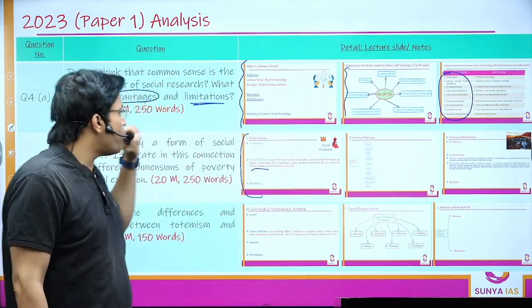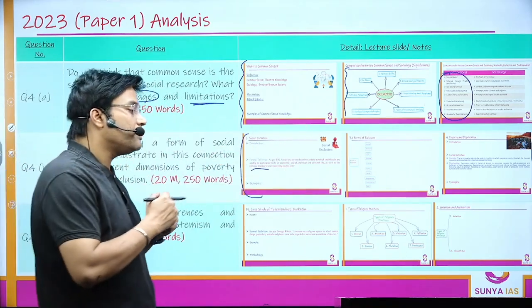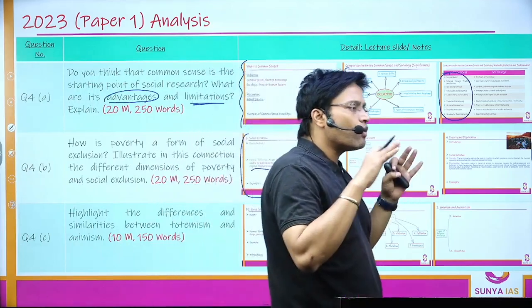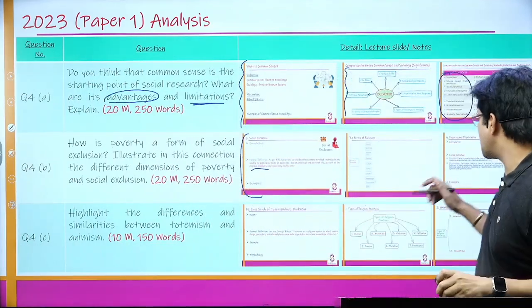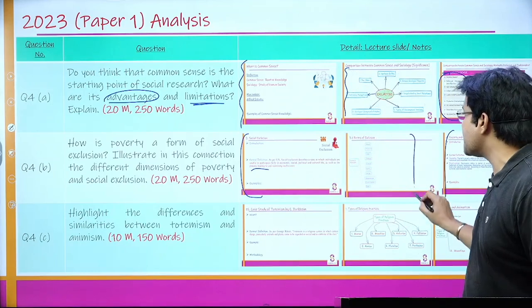Then how poverty could be related with social exclusion, and what are the dimensions of poverty that could be related with social exclusion. Everything was given in our lecture notes.